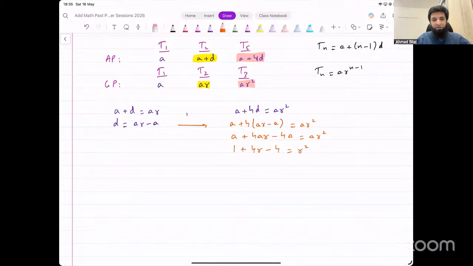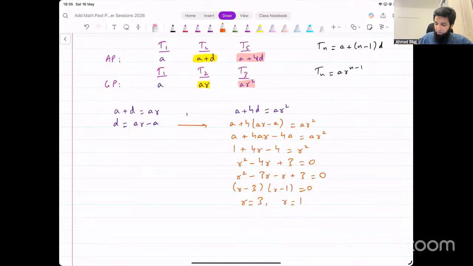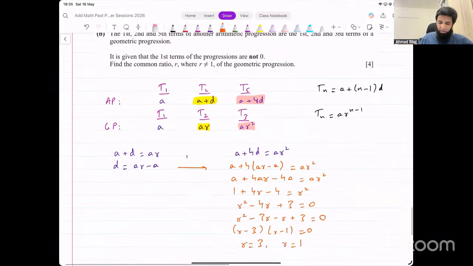And that's an equation that we can solve, and it's a quadratic equation. How do we solve this? R squared minus 4R. This is 1 minus 4, which is minus 3. Minus 3 goes to the other side. It becomes plus 3 equal to 0. Can we factorize this? Yes, R squared minus 3R minus R plus 3, that is equal to 0. That gives us two factors, R minus 3 and R minus 1. There are two possible values of R that we're getting, R equals 3 or R equals 1.